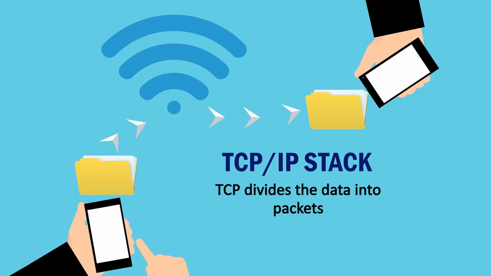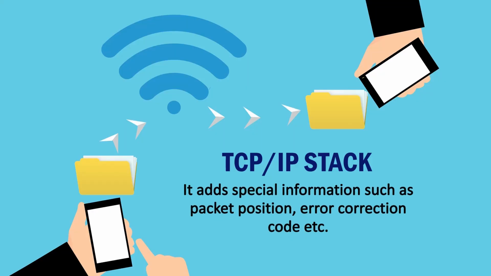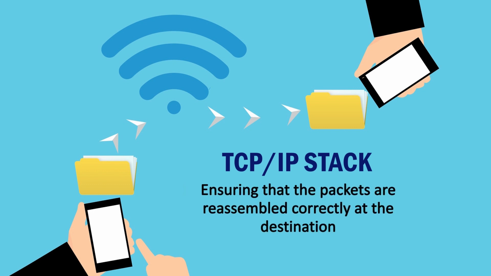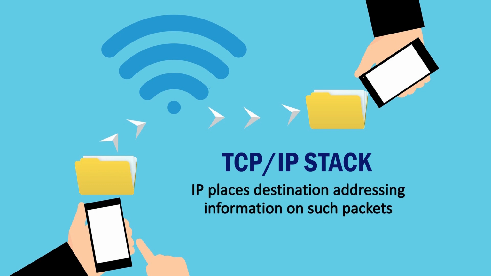TCP divides the data into packets. Each packet has some size. It accommodates some bits or bytes, because a byte is a collection of bits. A packet is a collection of bits, and you can also say a packet is a collection of bytes. So TCP, that is Transmission Control Protocol, divides the data into packets. It adds special information such as packet position and error correction code, ensuring that the packets are reassembled correctly at the destination. IP places destination addressing information on such packets.